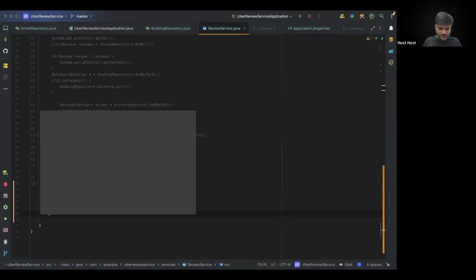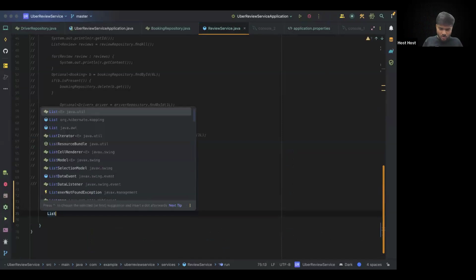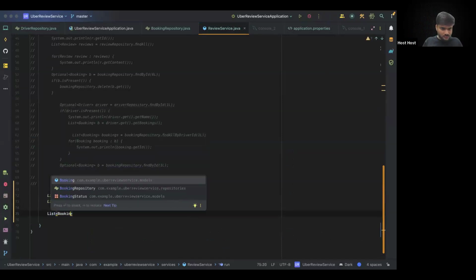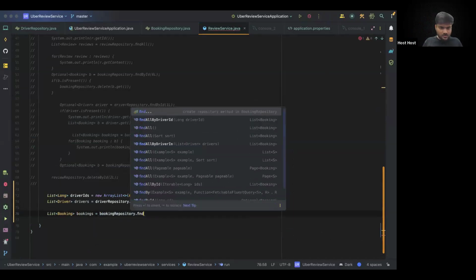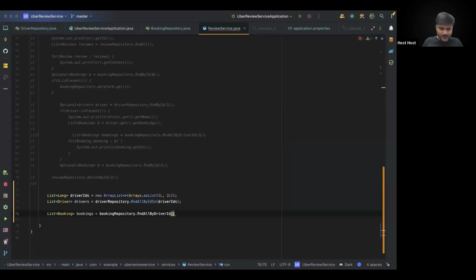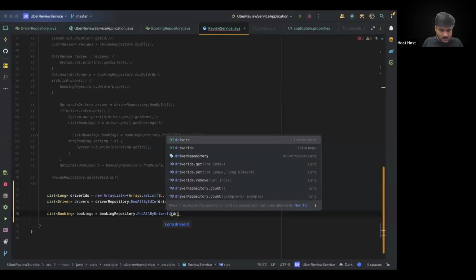And now, if I say list of bookings is equals to booking repository dot find all by driver ID in, and you can pass drivers.